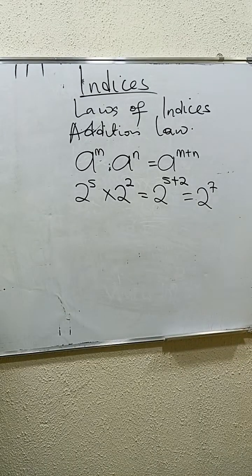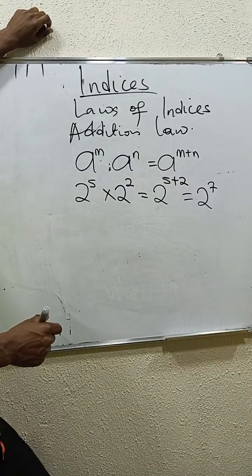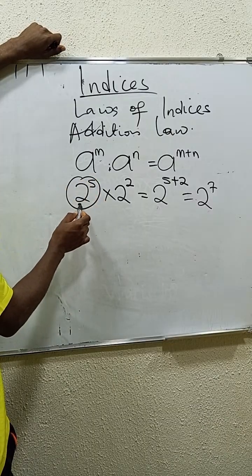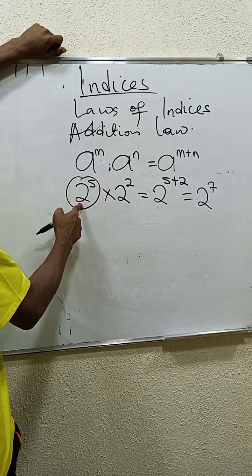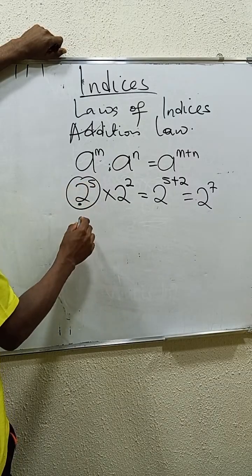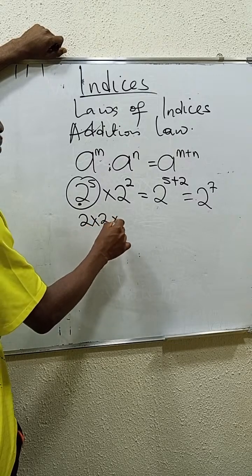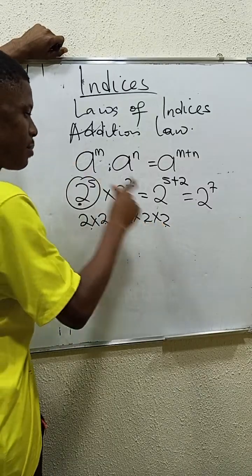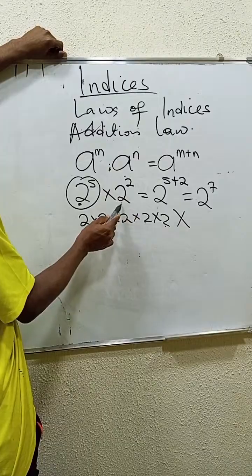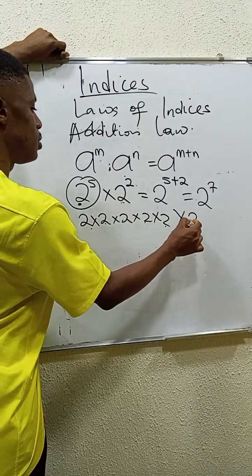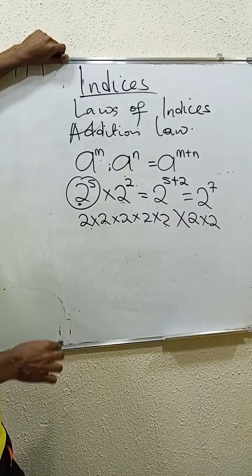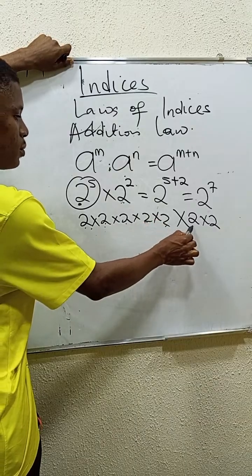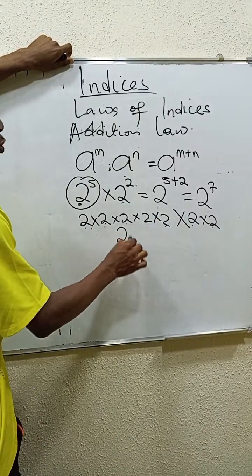If you doubt the law, to show you how efficient it is, let's look at this. 2 to the power of 5 suggests that we multiply the base by itself 5 times. So 2 to the power of 5 is 2 times 2 times 2 times 2 times 2: 1, 2, 3, 4, 5. Then times the next one, 2 to the power of 2: you multiply the base 2 by itself, 2 times 2. So what do you get? 2 squared, 2 cubed, 2 to the power of 4, 2 to the power of 5, 2 to the power of 6, 2 to the power of 7. That's 2 to the power of 7.